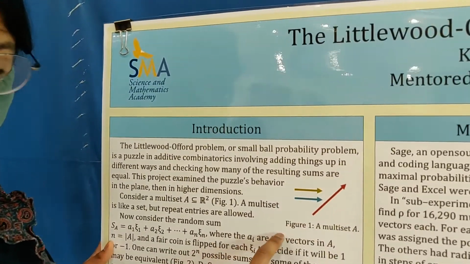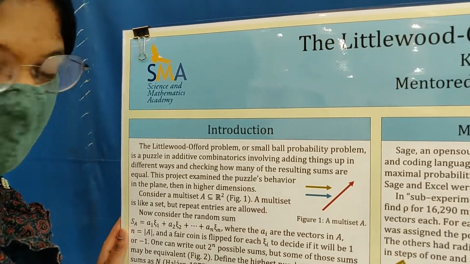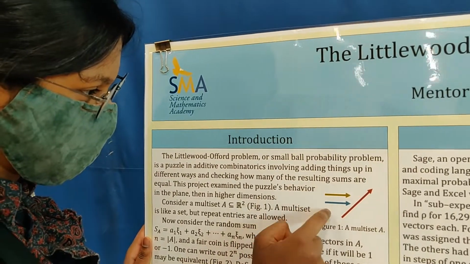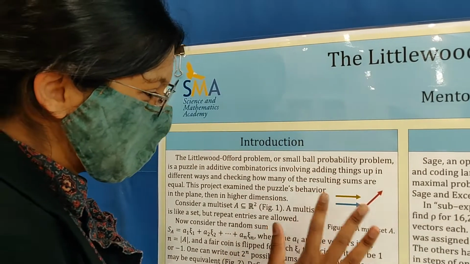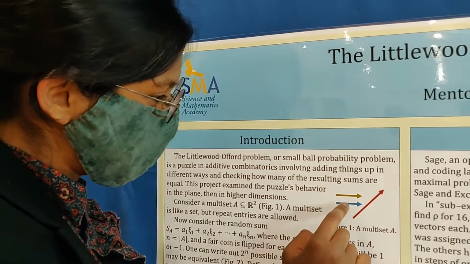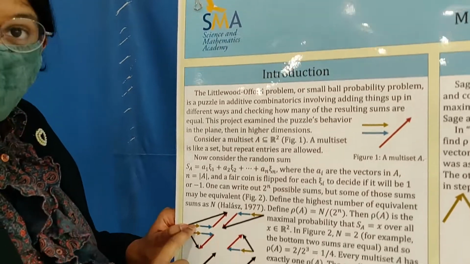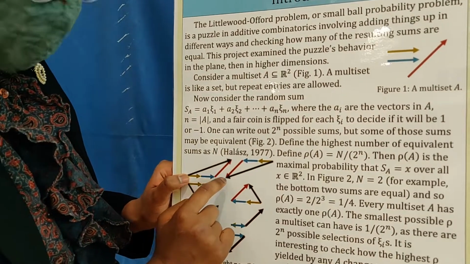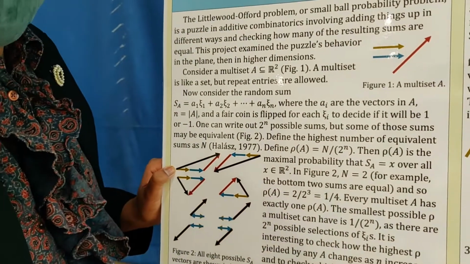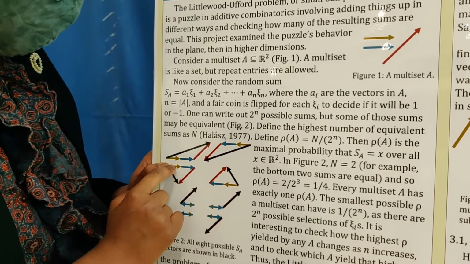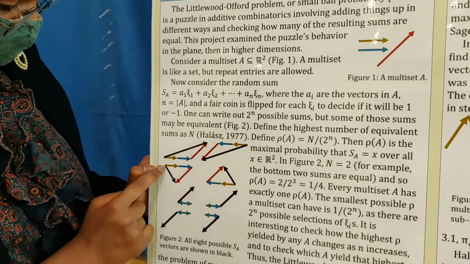So we're going to start in 2 dimensions. You can see these are in 2 dimensions. And a multiset is just like a set, except you can repeat things. So this is the same thing repeated. You start with a multiset of vectors, and then you do this plus this plus this. So yellow plus blue plus red is that. But you can also do minus yellow minus blue minus red, and that's that. You can also do yellow plus blue minus red, and that's that sum.